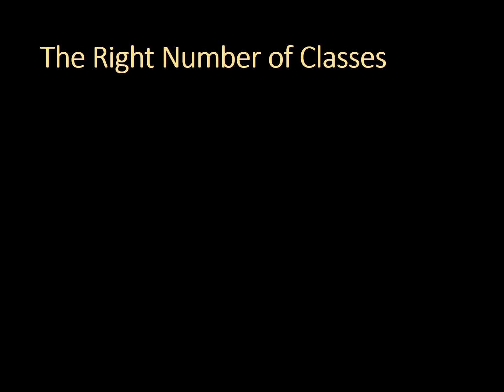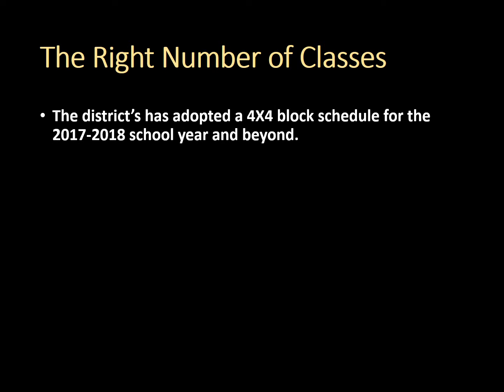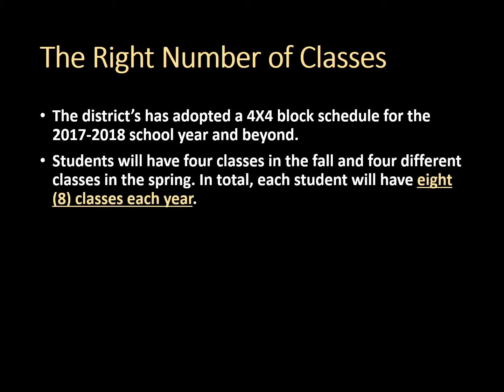To understand the right number of classes that a student should take, we need to start at the district's decision to adopt a 4x4 block schedule for all of its high schools beginning with the 2017-2018 school year and beyond. Under a 4x4 block schedule, students will have 4 classes in the fall and 4 different classes in the spring. In total, each student will have 8 classes each year.